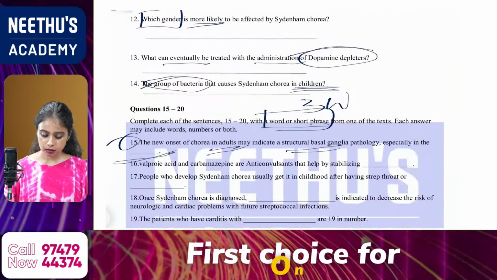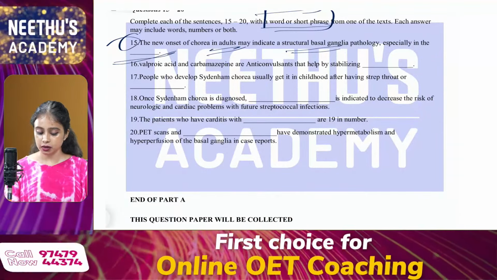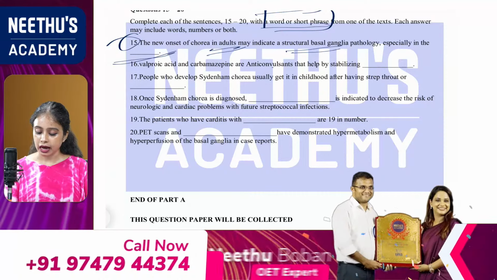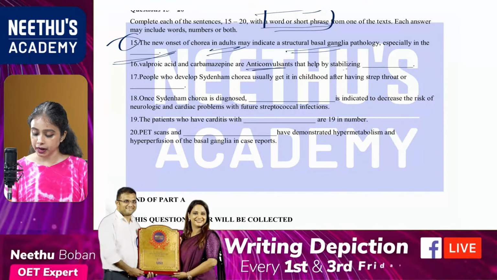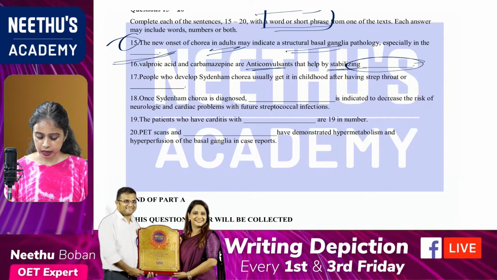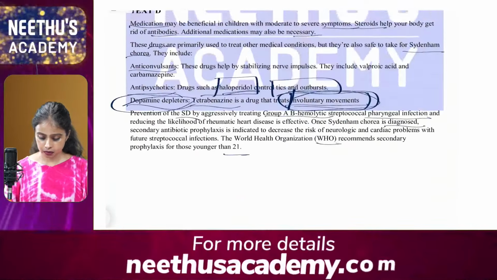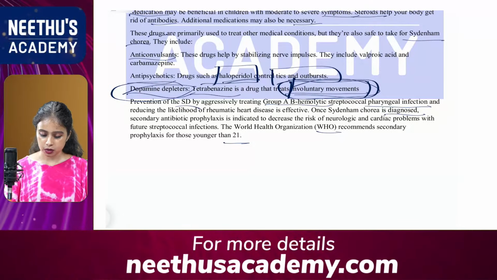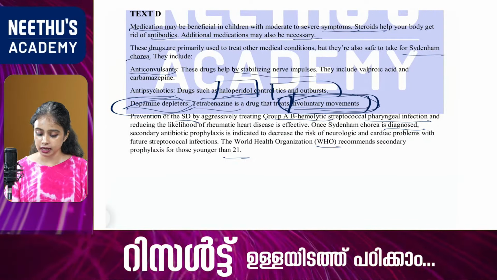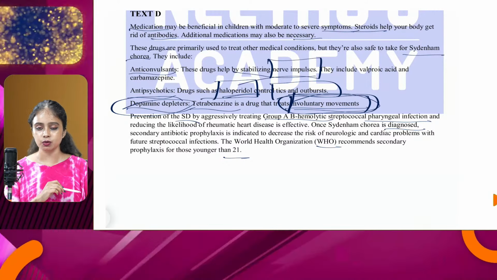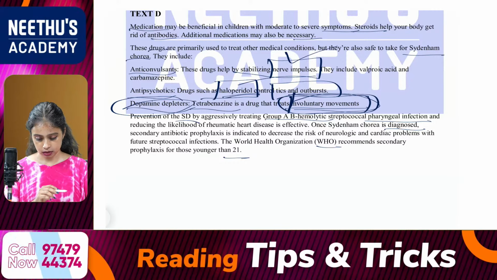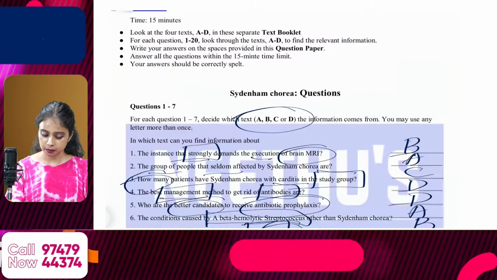Then the 16th one: valproic acid and carbamazepine are anticonvulsants that help by stabilizing dash. Anticonvulsants are definitely mentioned in text D. So what about anticonvulsants is mentioned here? These drugs help by stabilizing nerve impulses. So what is your answer? The answer should be nerve impulses, from text D.